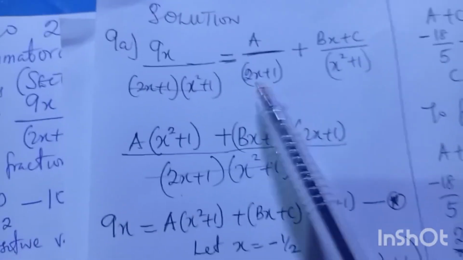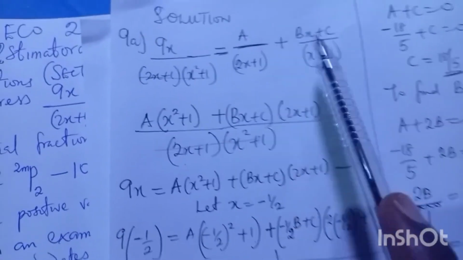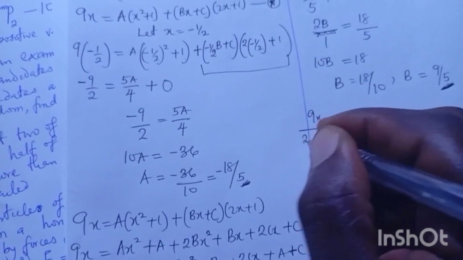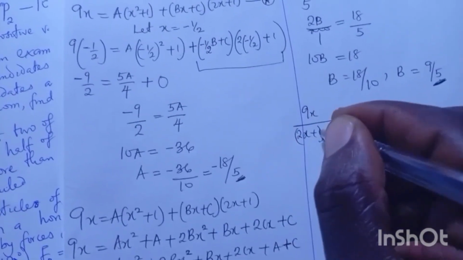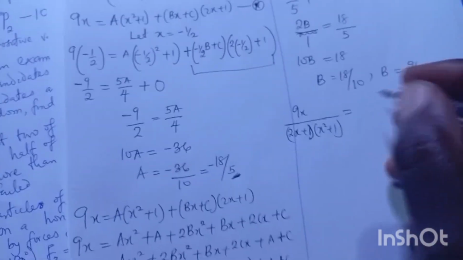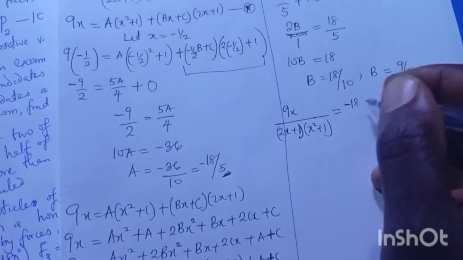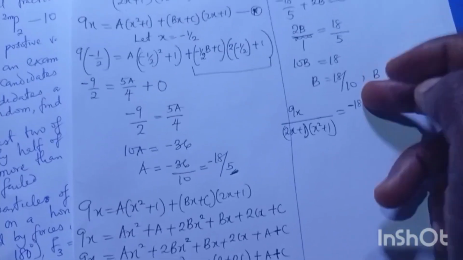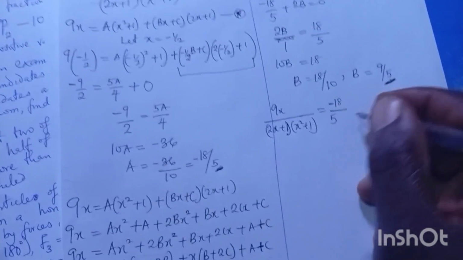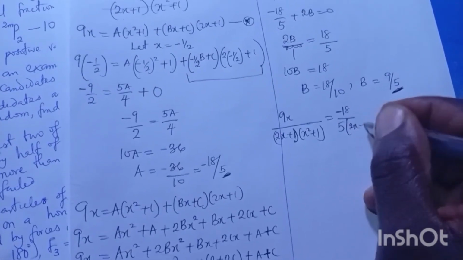Now let's go back to the equation from the beginning. We have gotten our a, we have gotten our b, we have gotten our c. We now say finally 9x over (2x plus 1)(x squared plus 1) equals, what's our a? Minus 18 over 5. If you write minus 18 over 5, you write the denominator. Since that denominator is also coming down, in normal mathematics I can put the 5 here. I will now put that bracket 2x plus 1